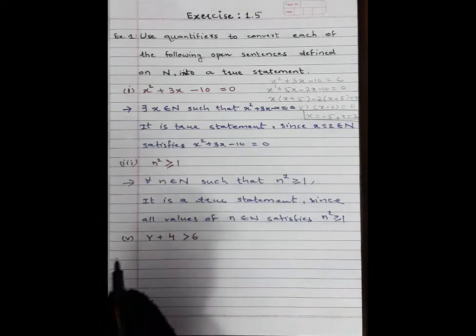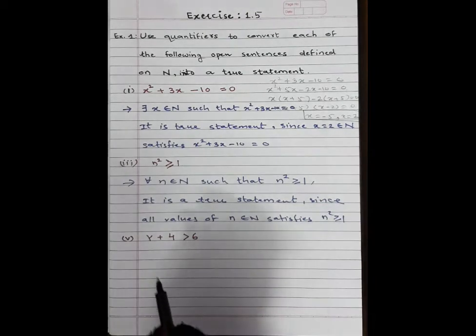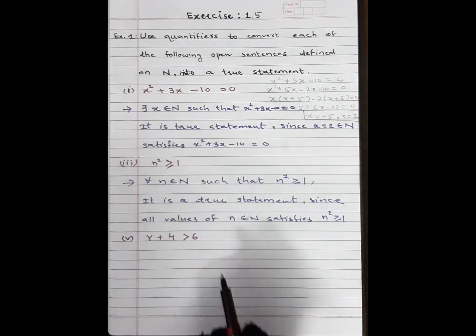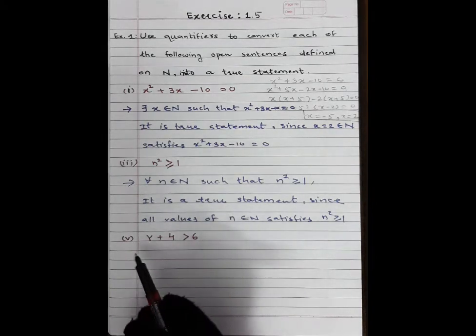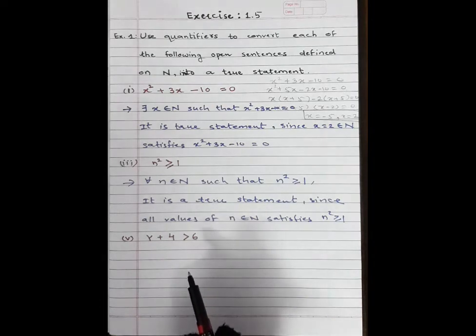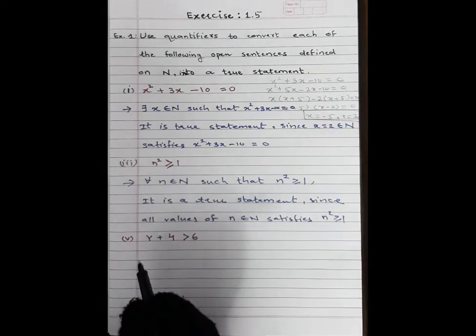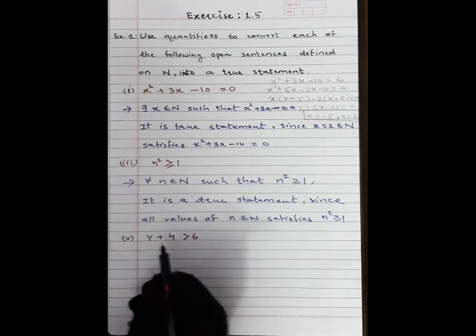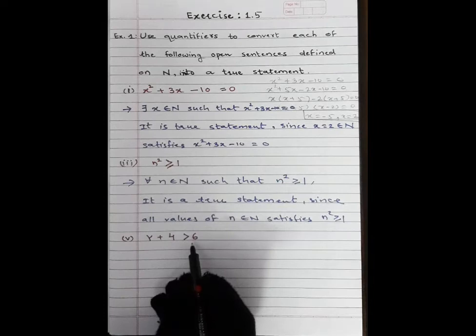Now next, question number 5. Y plus 4 is greater than 6. Again students, y belongs to natural number. Then substitute here first natural number 1. Instead of y, substitute 1. Then 1 plus 4 is 5. 5 is greater than 6?